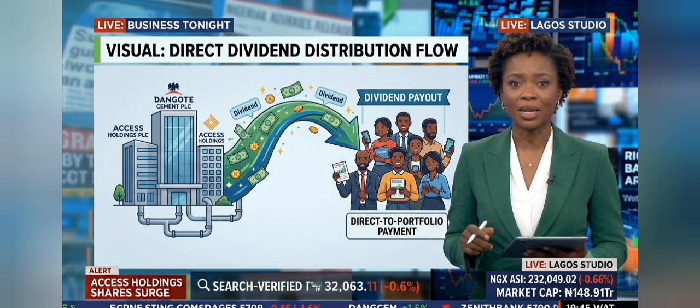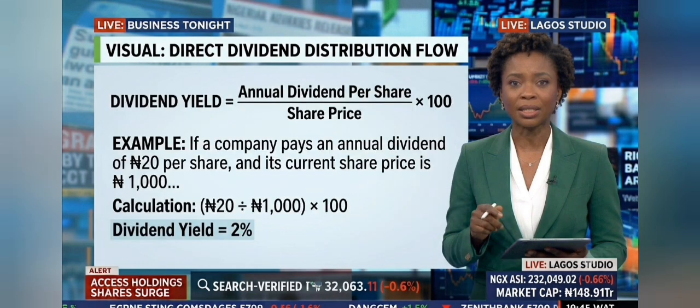No work required. Dividend yield. This tells you your income return from dividends alone, expressed as a percentage. Dividend yield equals annual dividend per share divided by share price, multiplied by 100. Example: a stock trading at 20 naira pays 2 naira in annual dividends. That's a 10% dividend yield. Even if the stock price doesn't move at all, you earn 10% on your money that year, just from dividends. Compare that to what your savings account is paying you. For many investors, the dividends alone make NGX stocks attractive.